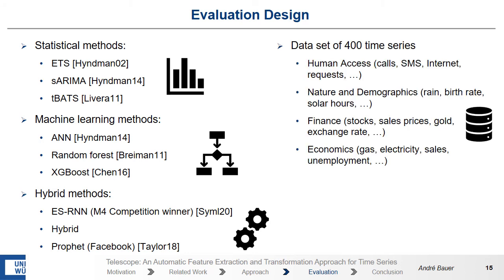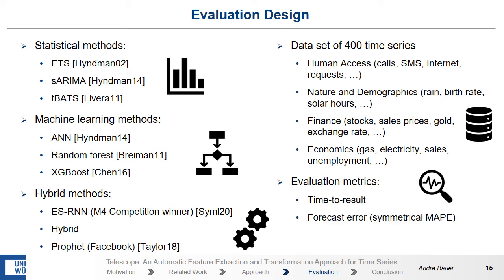Our dataset contains 400 time series. We cluster the time series into 4 different use cases, namely human access, nature and demographics, finance and economics. And for the evaluation, we took the time to result into account and as forecast error the symmetric MAPE.